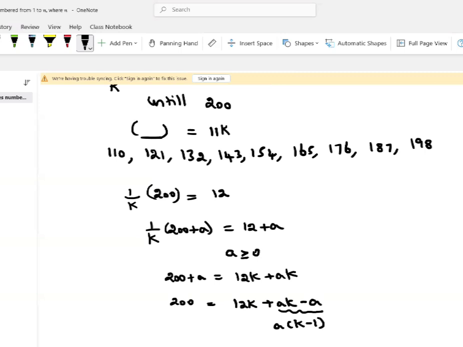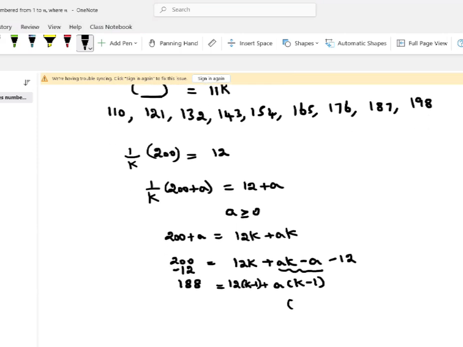If I want the same k minus 1 kept out common, I should take 12 common, so I should have 12k minus 12. But minus 12 was not here, so I insert minus 12 on both sides of the equation. This side becomes 188, and this becomes 12k minus 12, where you can take 12 common: 12 times k minus 1.